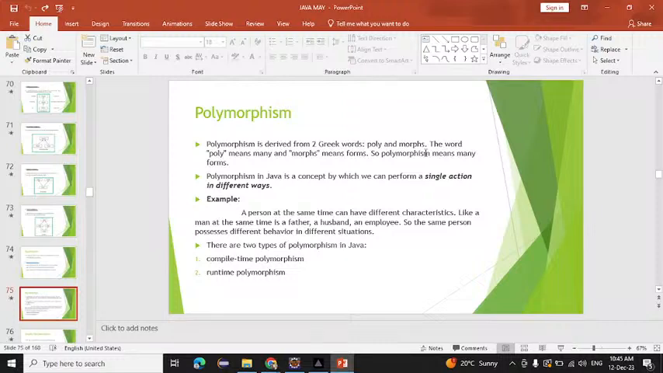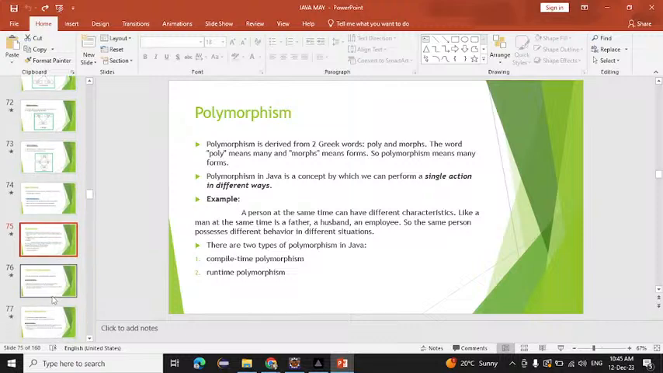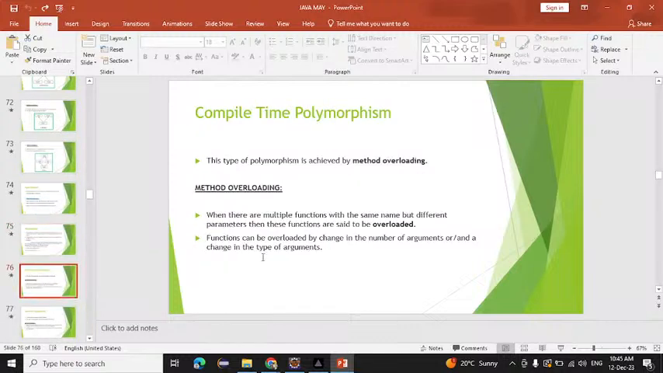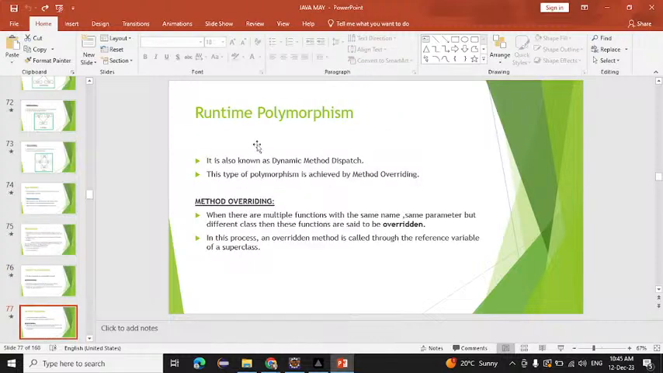If you talk about the types of polymorphism, polymorphism has two types: compile time polymorphism as well as runtime polymorphism. Compile time polymorphism is achieved with the help of method overloading, and with the help of method overriding, we can achieve runtime polymorphism. Remember this.